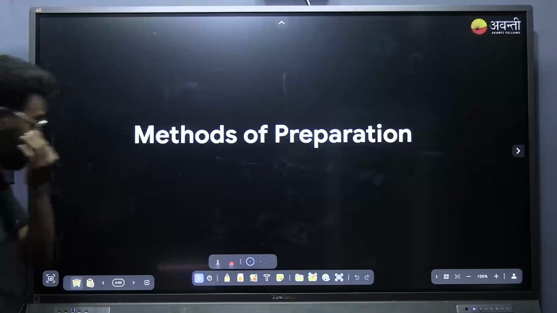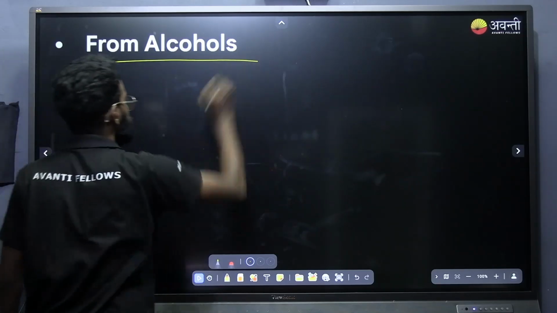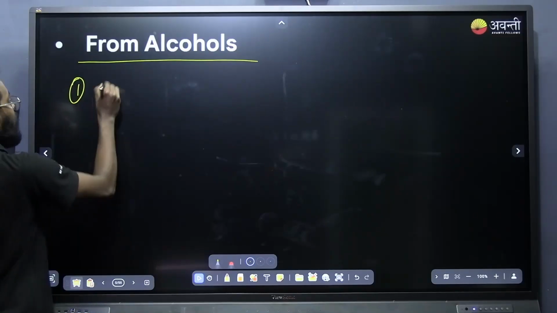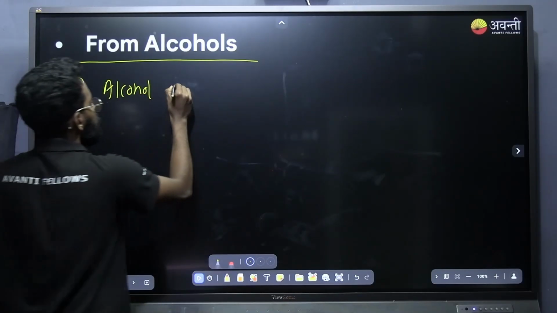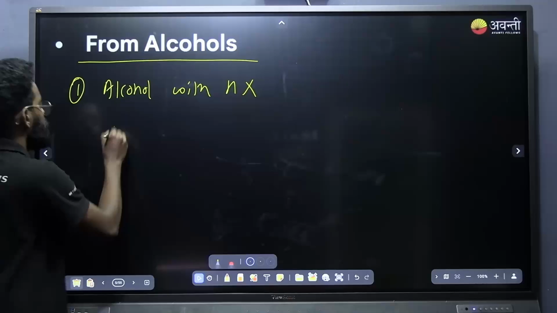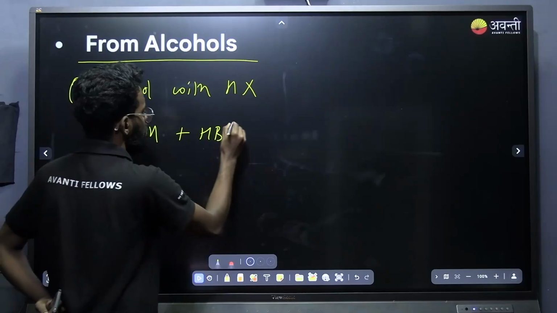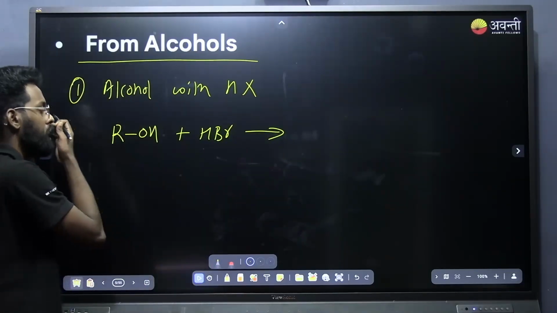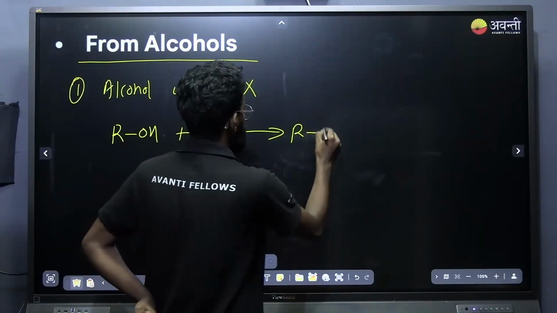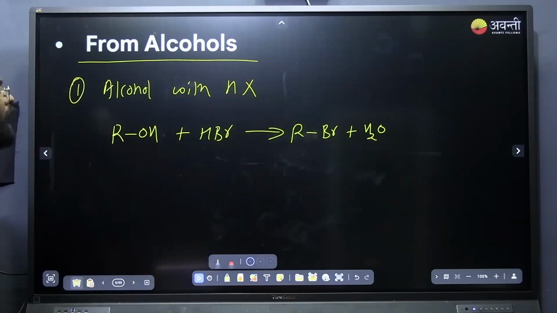We'll be starting from the beginning. First is the method of preparation, first from alcohol. From alcohol, how can we prepare? What is the first method of preparation? Alcohol with HX, that is with the hydrogen halide. If I take alcohol ROH and treat it with HBr, what is going to happen? Here the OH and the bromine will substitute, and I will get RBr plus H2O. This is the easiest way you can prepare alkyl bromide.